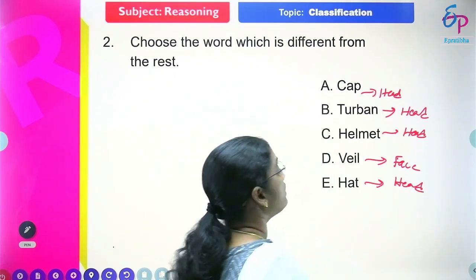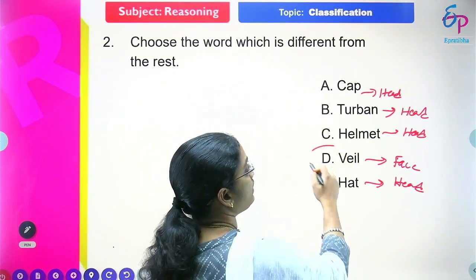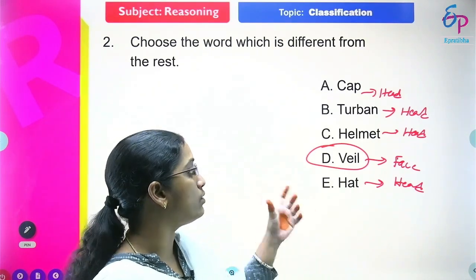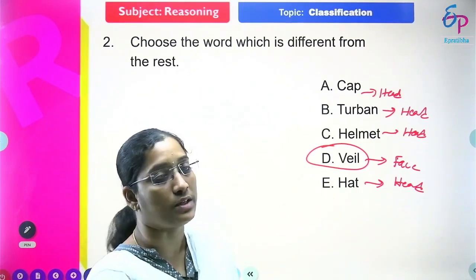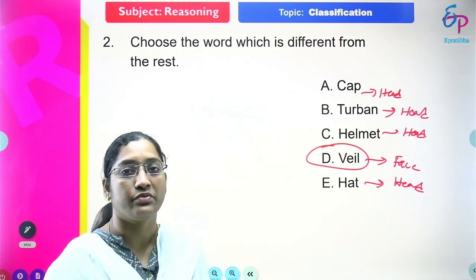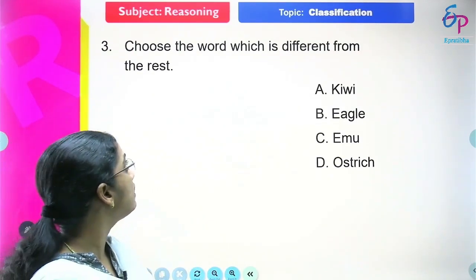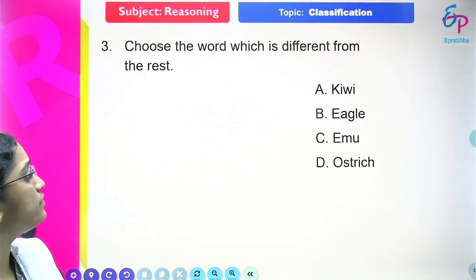That means except veil, the remaining 4 are related to head properties, friends. Only veil is related to the face. So the answer for this question is veil. Next question. Choose the word which is different from the rest.